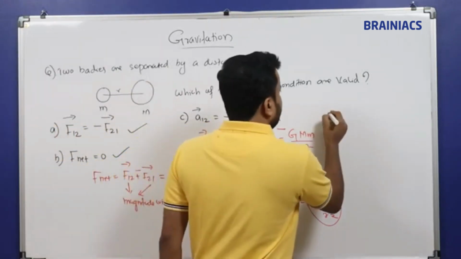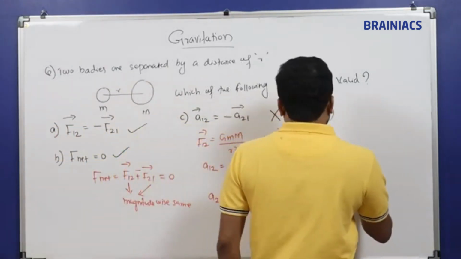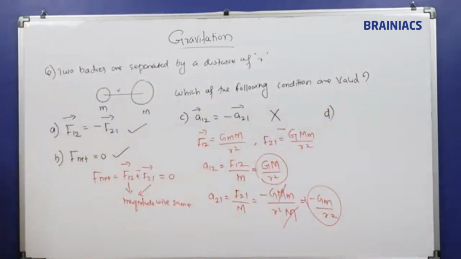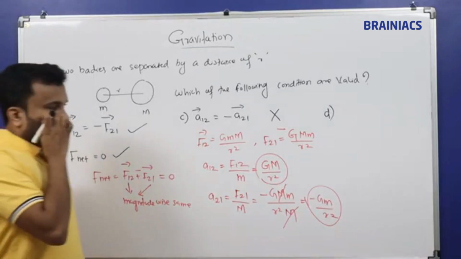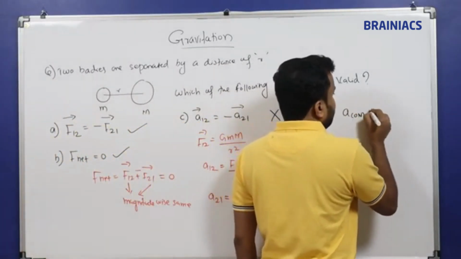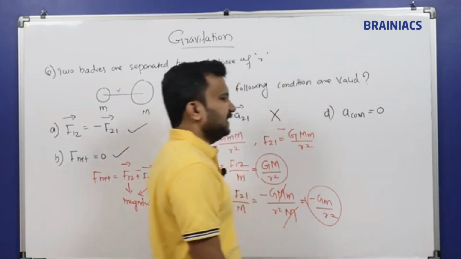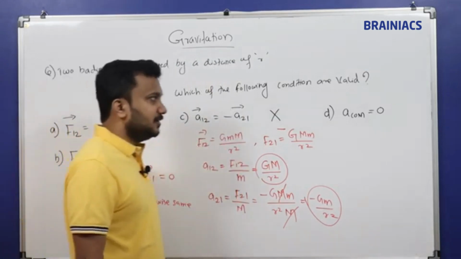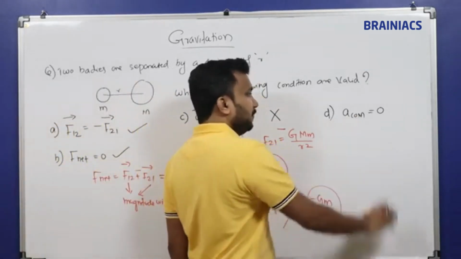And we'll move to the next condition. A center of mass is equal to 0. Center of mass, right? It's a new concept for you. Yes, we are going to learn this concept, COM.